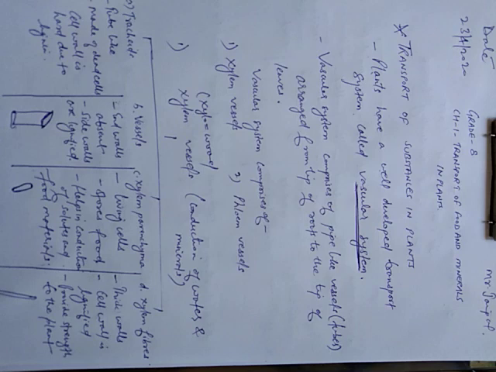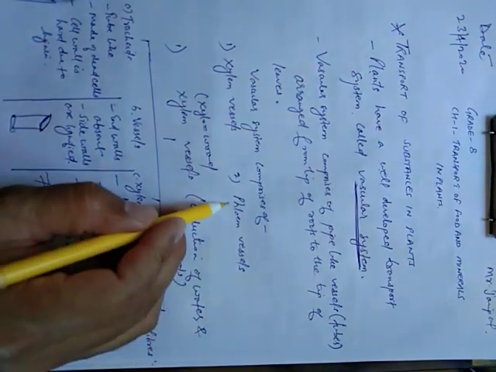Now students, the vascular system in plants comprises two types of vessels: xylem vessels and phloem vessels.